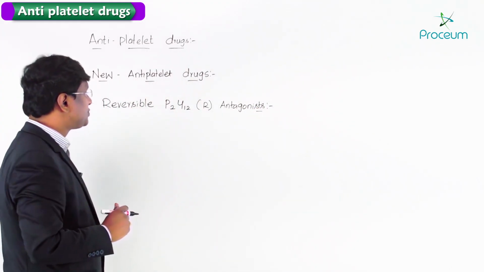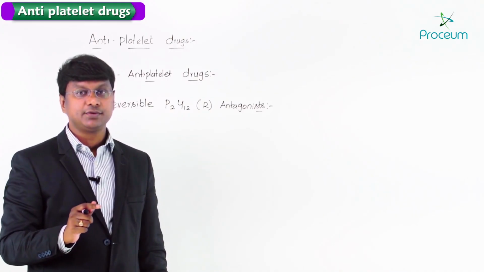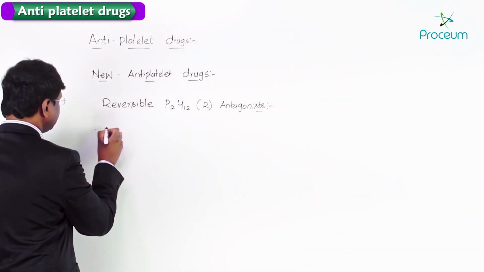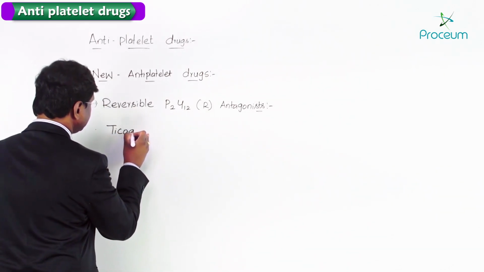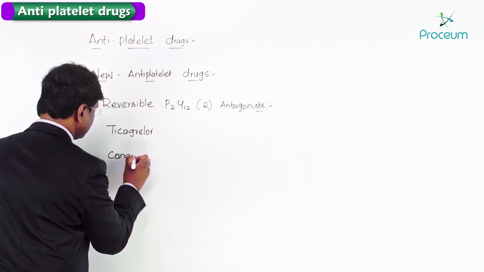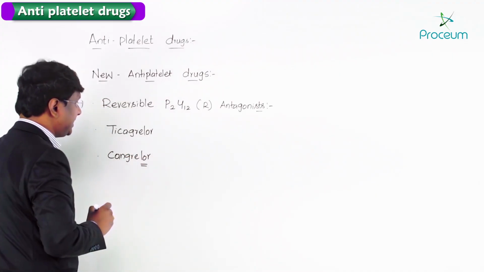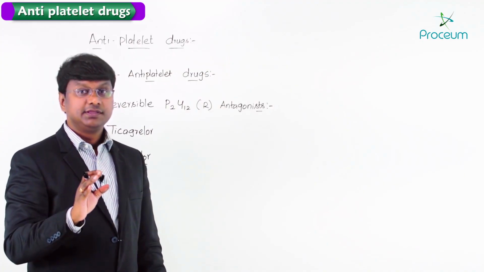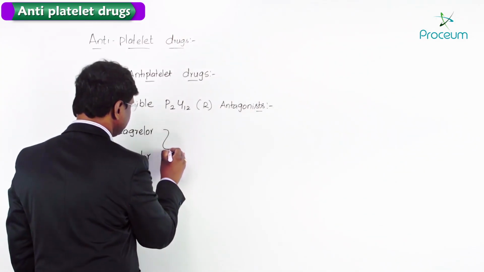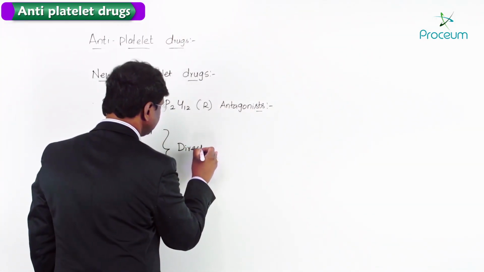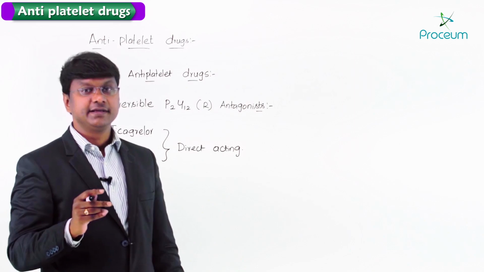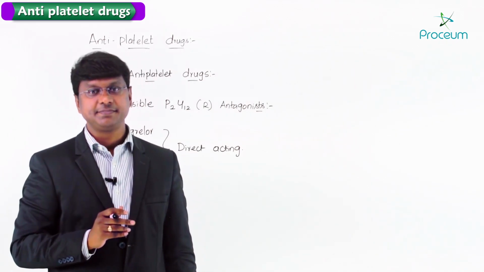Now, what are the examples of these reversible P2Y12 receptor antagonists? That includes ticagrelor as well as cangrelor. These are the direct acting reversible P2Y12 receptor antagonists.